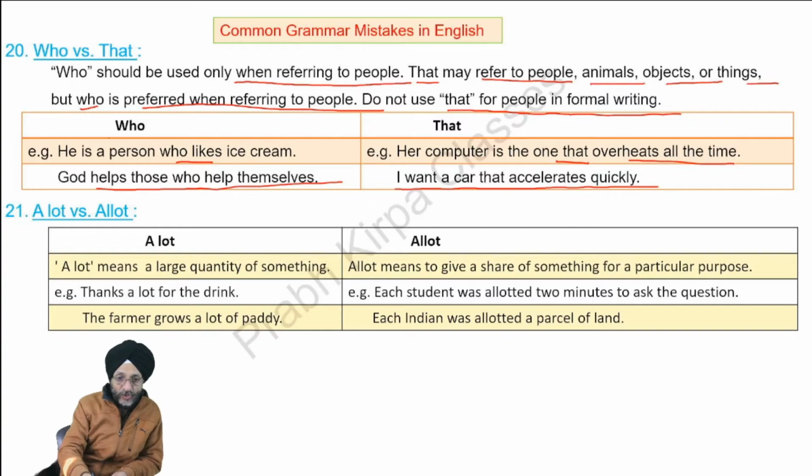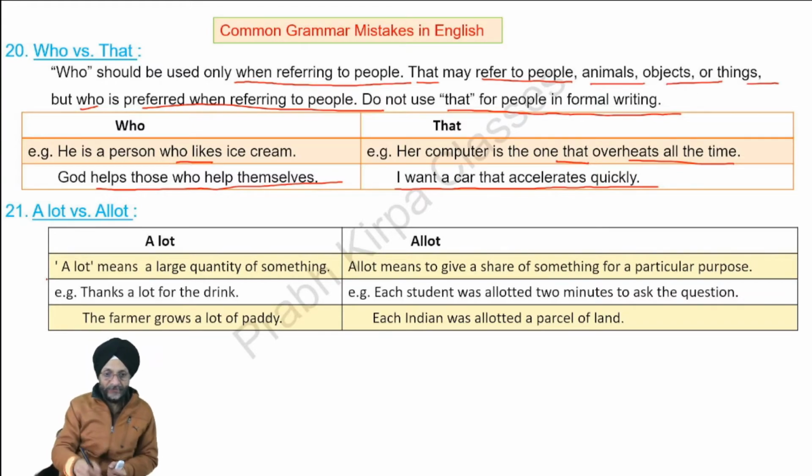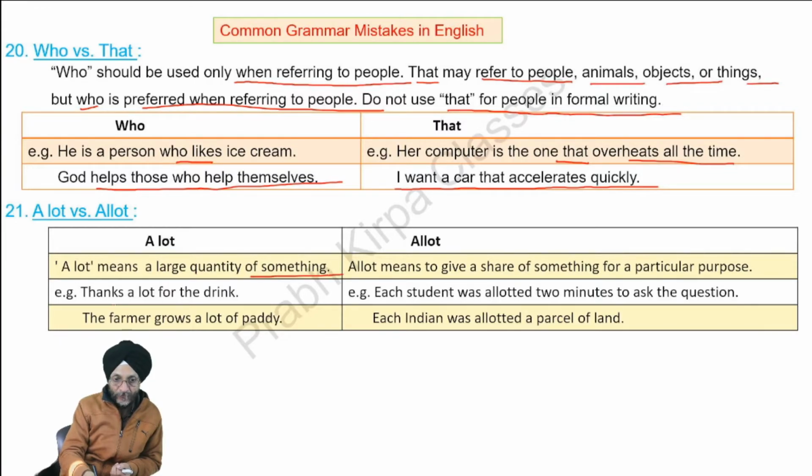Now we must also understand the difference between a lot and allot. Though in speaking both the words resemble each other, there is a difference in their meaning as well as in spellings. A lot means a large quantity of something. Thanks a lot for the drink. The farmer grows a lot of paddy.